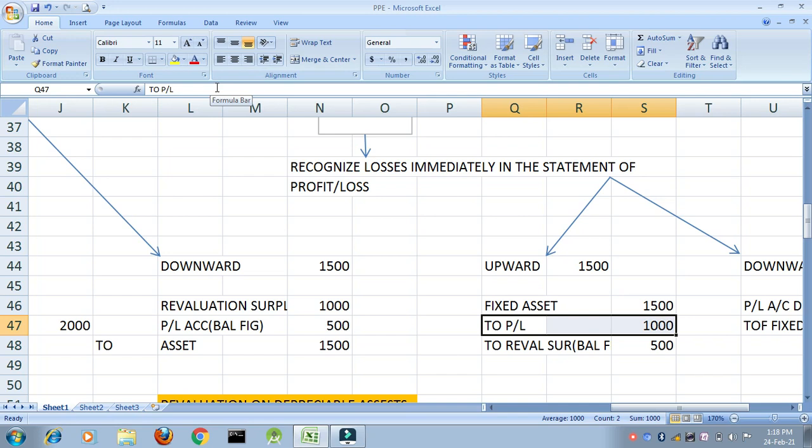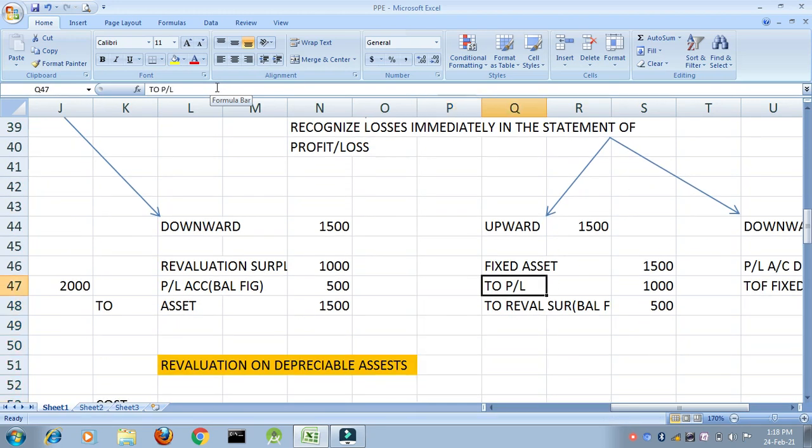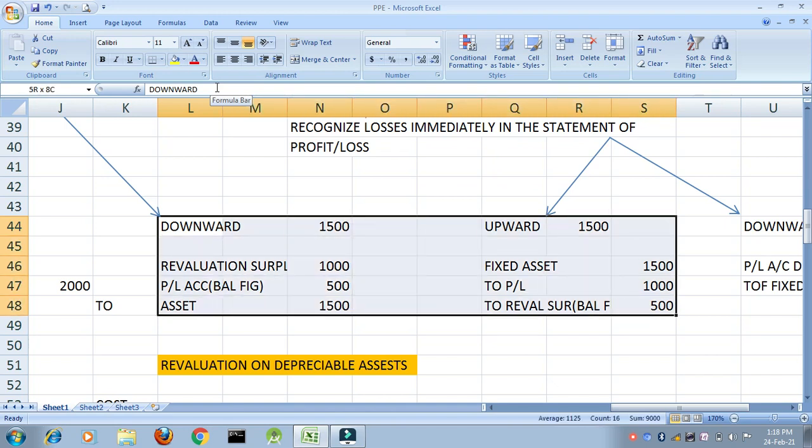So that is the reason why in the first year the loss that I had shown debited 1000, now I will credit it to profit and loss account 1000, and the balancing figure to revaluation surplus will be credited with 500. So these two situations are really very important where the examiner will normally test you. So I would suggest rewind the lecture again, look at these two situations once again.